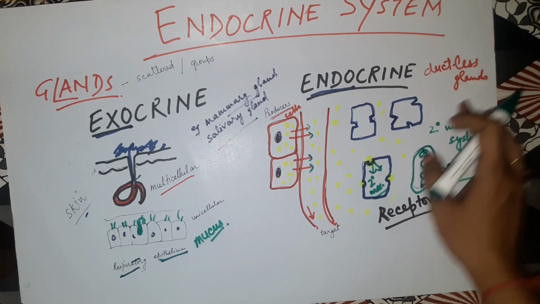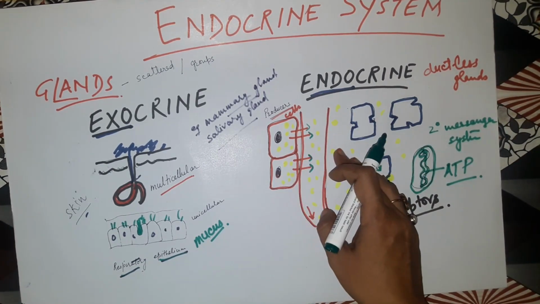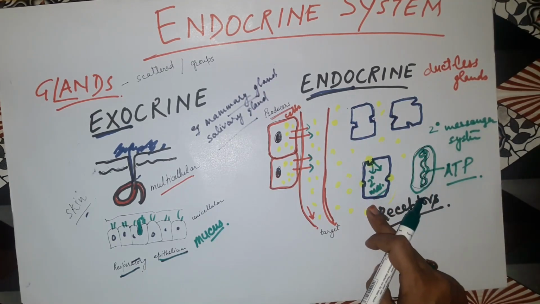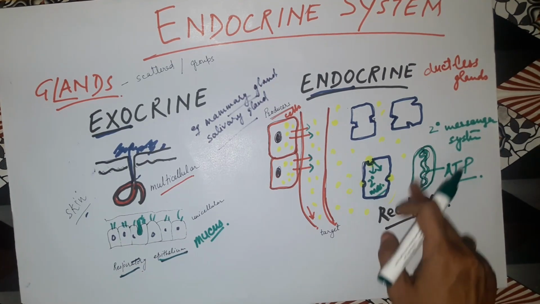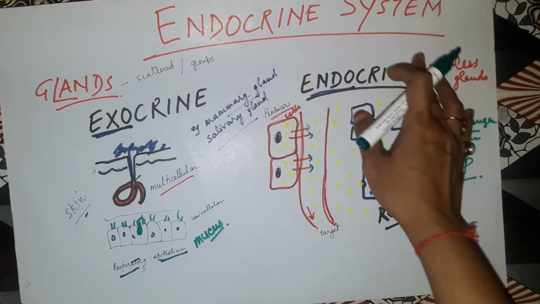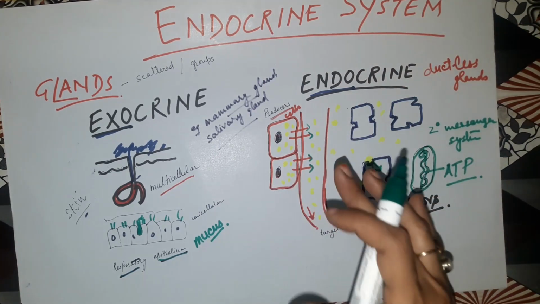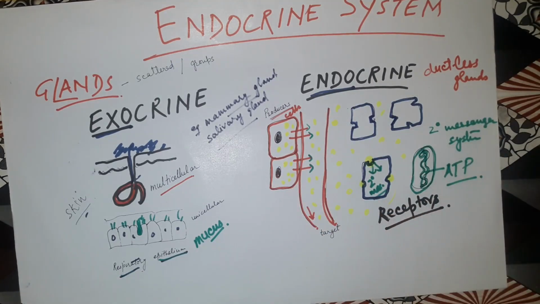Endocrine glands are ductless glands, and they secrete chemicals or hormones into the blood, and via blood they reach the target cell. In this way the endocrine system will work. Altogether they will do control and coordination. The timing and the performance will all be perfectly coordinated with the help of these endocrine glands.